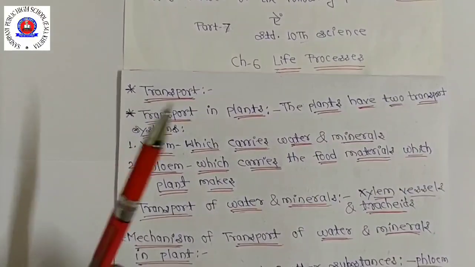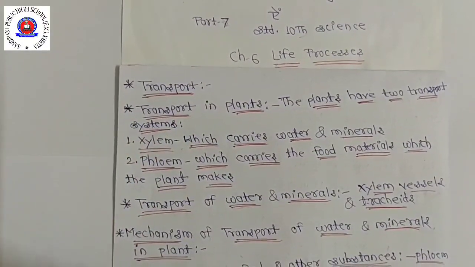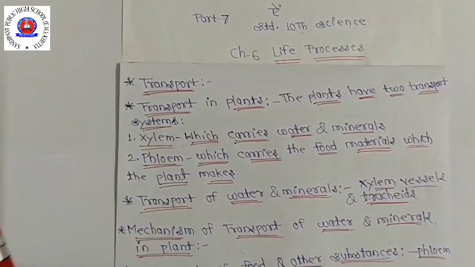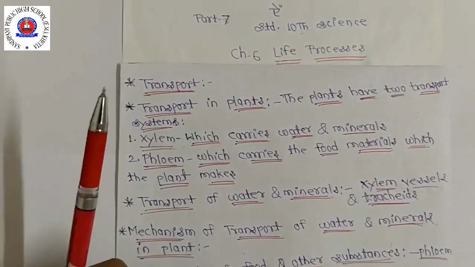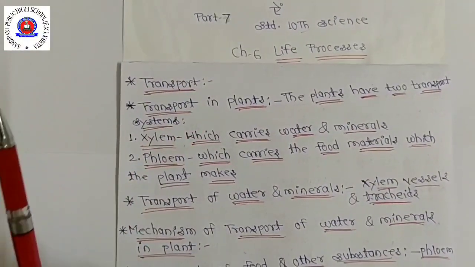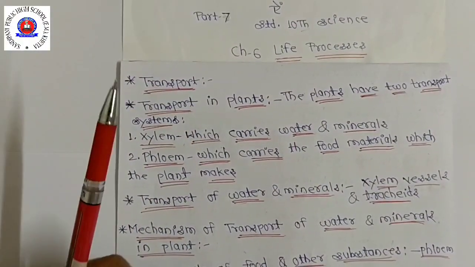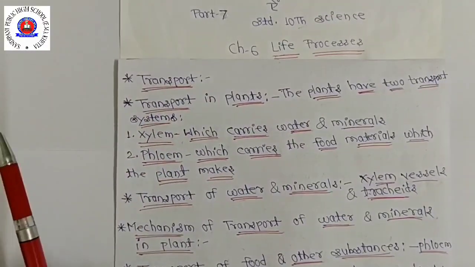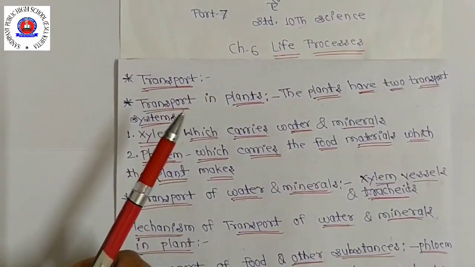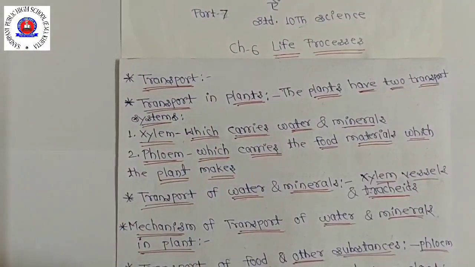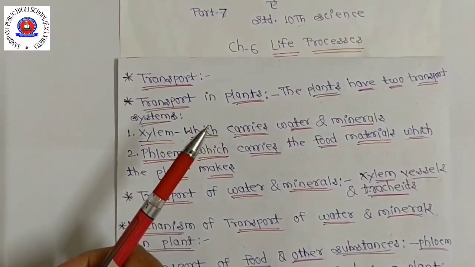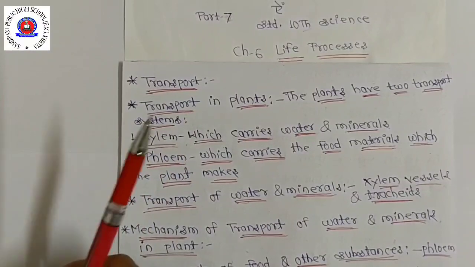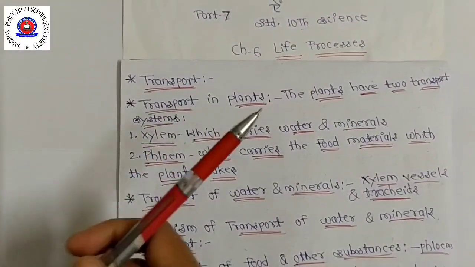Large organisms need transport system in their bodies to supply all their cells with food, oxygen, water and other material. In fact, special tissues and organs are needed for the transport of substances in plants and animals because these tissues and organs can pick up the essential substances like food, oxygen, water, etc. at one end of their body and carry them to all other parts. Now we will learn how plants and animals carry substances from one part of their body to another.